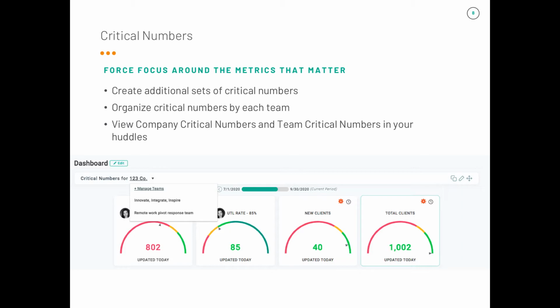With team features, you're able to have up to 5 different critical numbers for every single team. This will give your entire organization insight into the metrics that matter most to each team. Additionally, you will have a better pulse over what's going on all over your organization. For companies that have multiple locations or offices, visibility into different locations' metrics has the ability to add a new sense of ownership and competition.